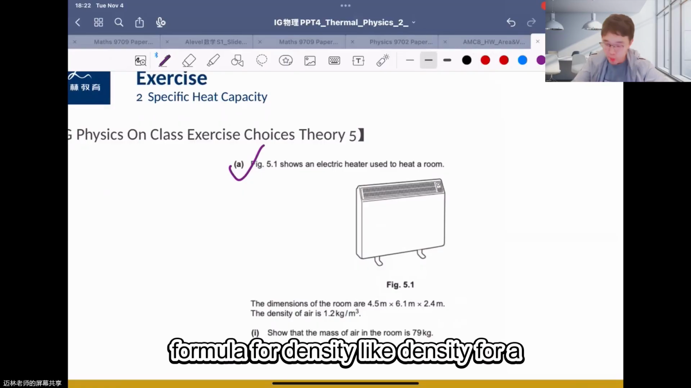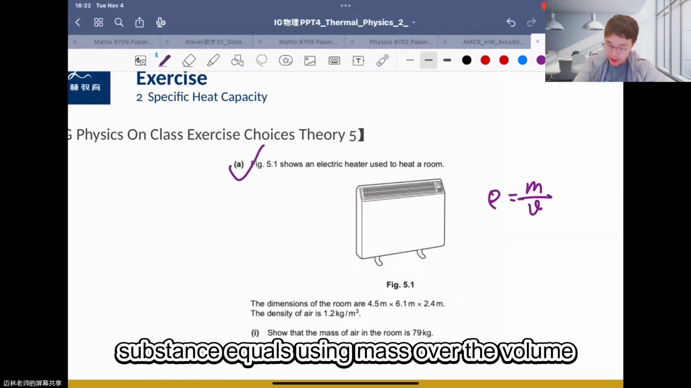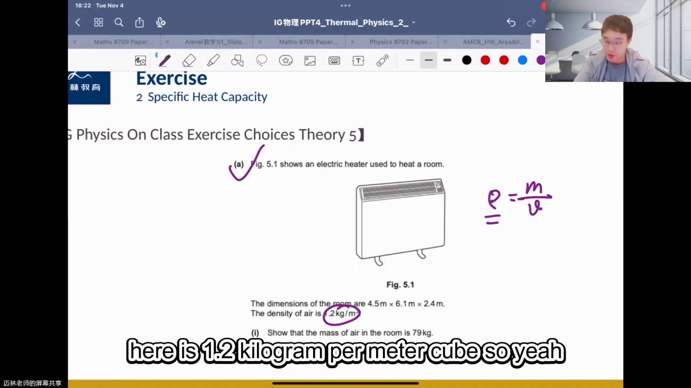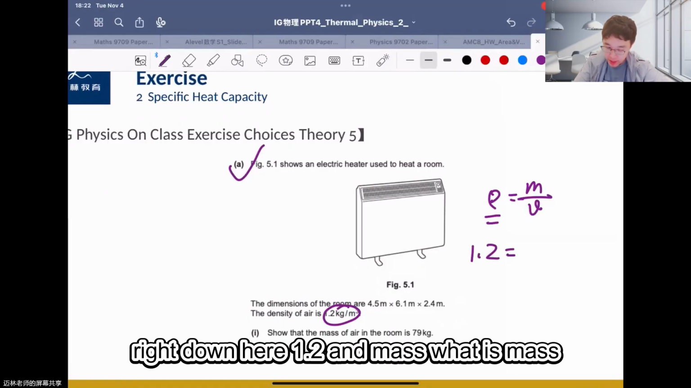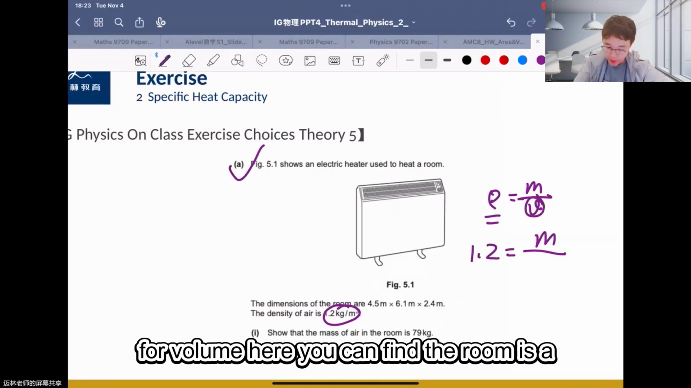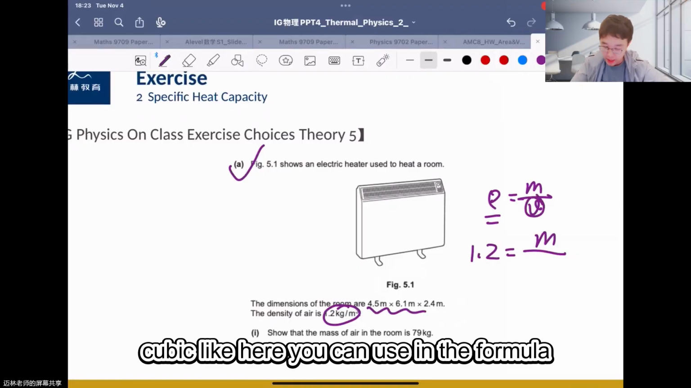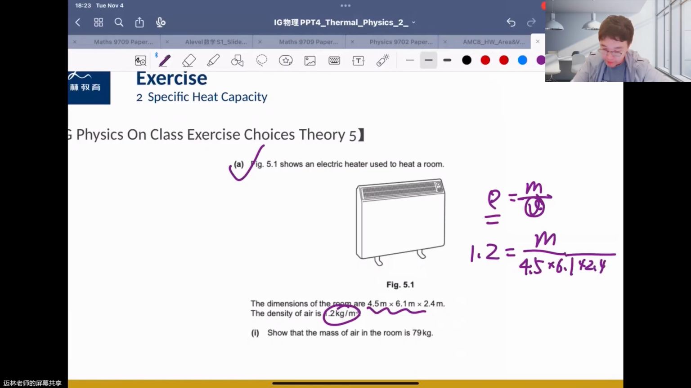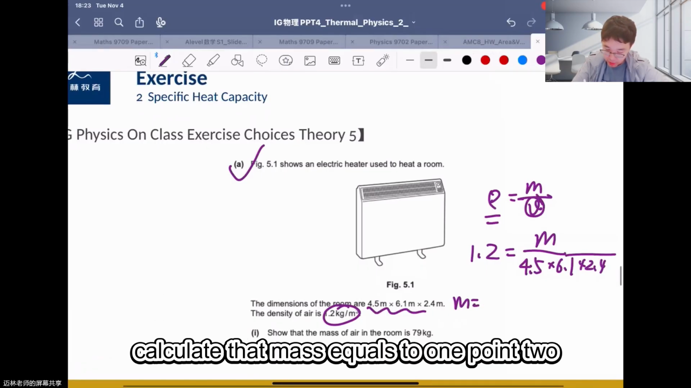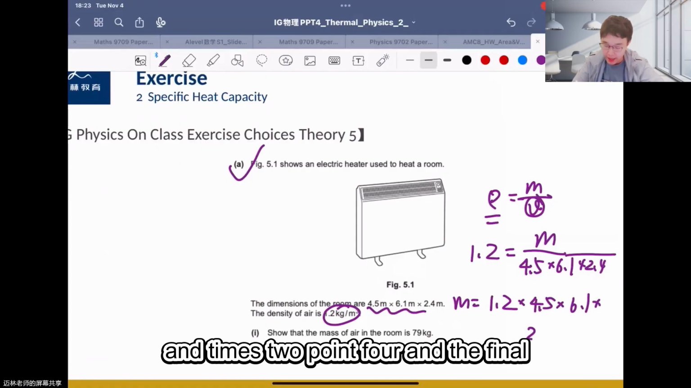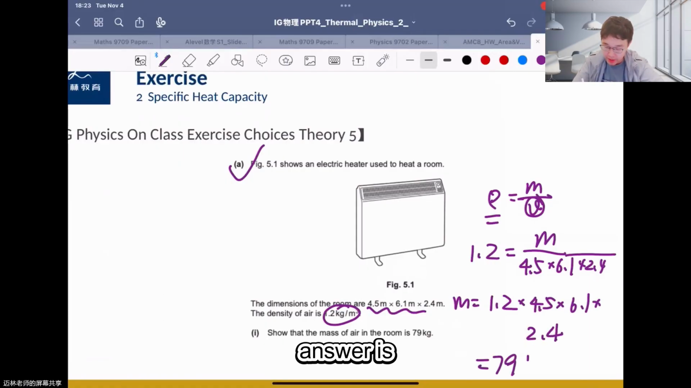You can use the formula for density: density of a substance equals mass over volume, right? So if we know the density here is 1.2 kilogram per meter cube, you can write it down here, 1.2, and mass, we want to calculate it, right? For volume, the room is a cuboid, so you can use the formula 4.5 times 6.1 times 2.4. So you can calculate that mass equals 1.2 times 4.5 times 6.1 times 2.4, and the final answer is 79 kilogram.